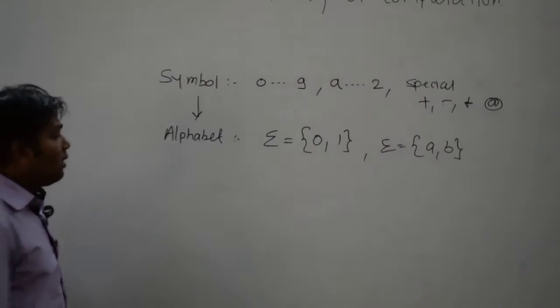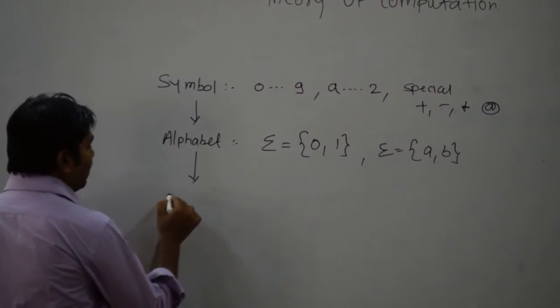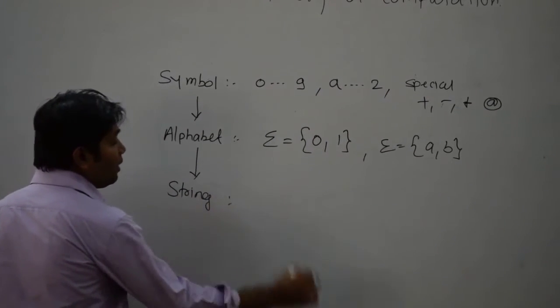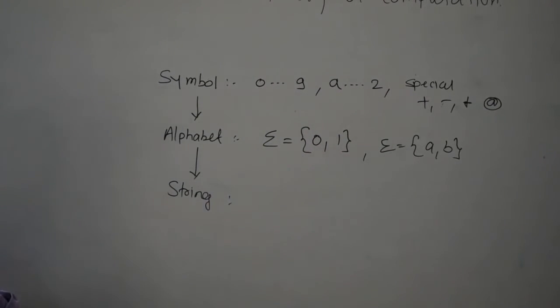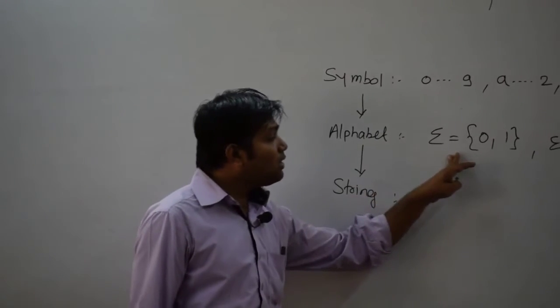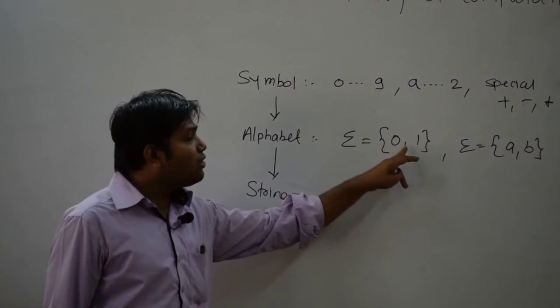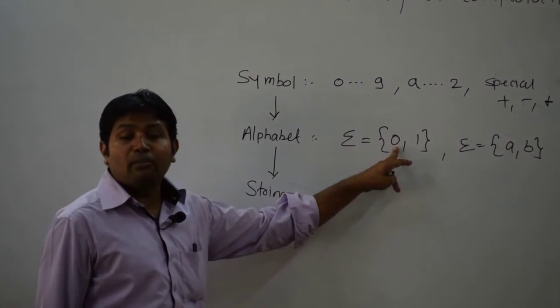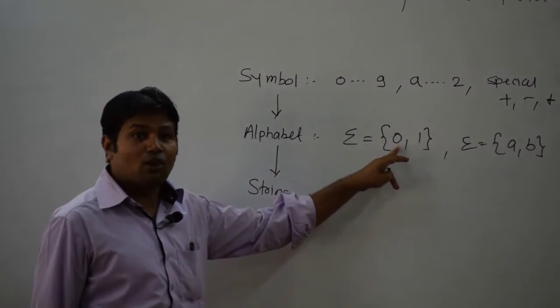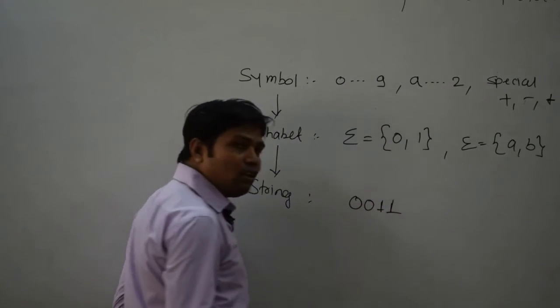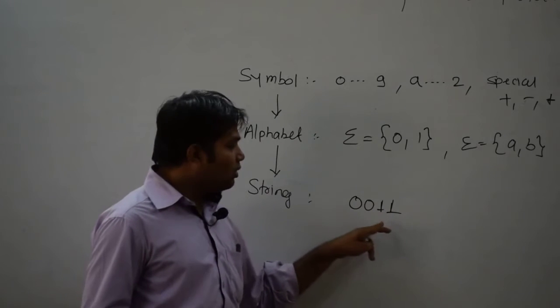Now the next thing you are going to study is a string. A basic concept we are studying now is a string. What do you mean by a string? A string is made up using these alphabets. We have the alphabet 0 and 1, and from that 0 and 1 we can form many strings. So what can be a string? 0, 0, 1, 1. Now if you see here, if I consider this string, this is a part of what?